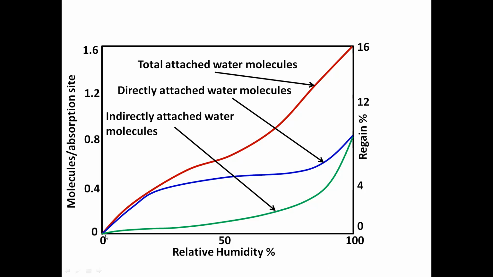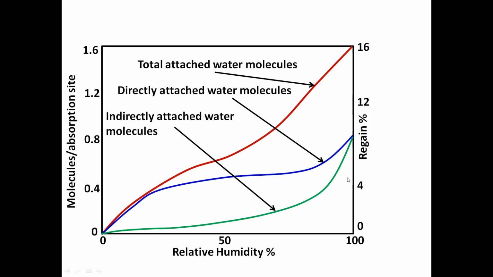That's why in the initial stage this green line is not going up steeply. But when the relative humidity increases beyond 70 or 80%, it increases rapidly.